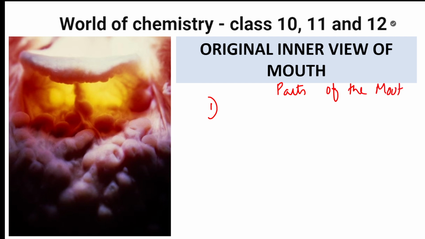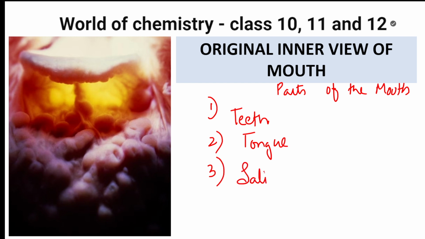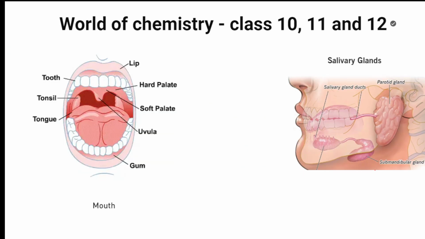The mouth contains what? It includes teeth. It includes tongue. It includes salivary glands. You said that right. Salivary glands. Now let me start studying in detail about these three. Let's start. The first concept is teeth.